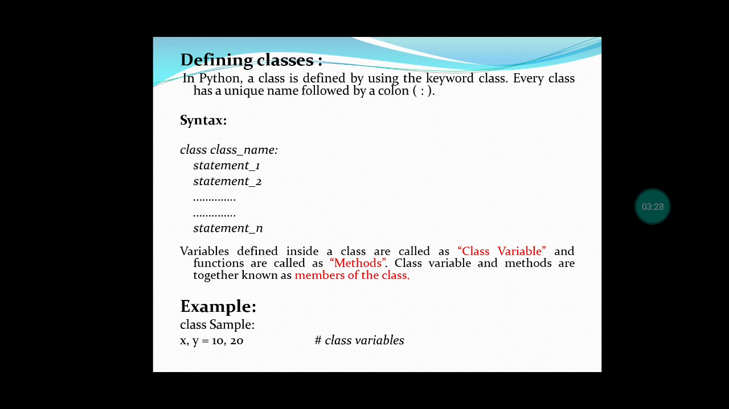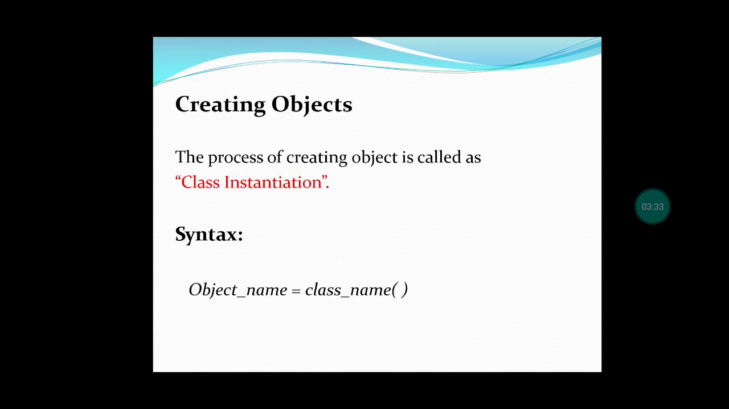For defining the class, we use this syntax. For accessing the class, we need an object. So we should know how to create an object. For creating the object, we use the syntax object name equal to class name. In C++, we use class name, space, object name for creating the object. But in Python, we use object name equal to class name. This process of creating an object is called class instantiation.